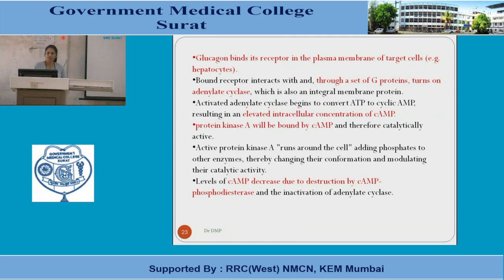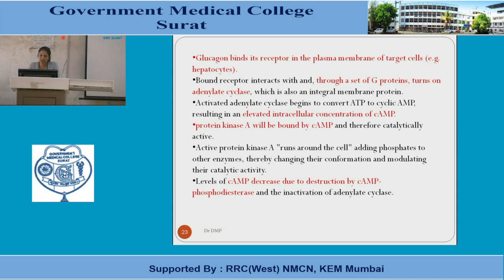So glucagon binds to its receptor in the plasma membrane of the target cells. Here we are explaining it as it is binding to the receptors present on the hepatocytes. This bound receptor interacts with the G proteins, which turn on the adenylate cyclase. This is an integral membrane protein.